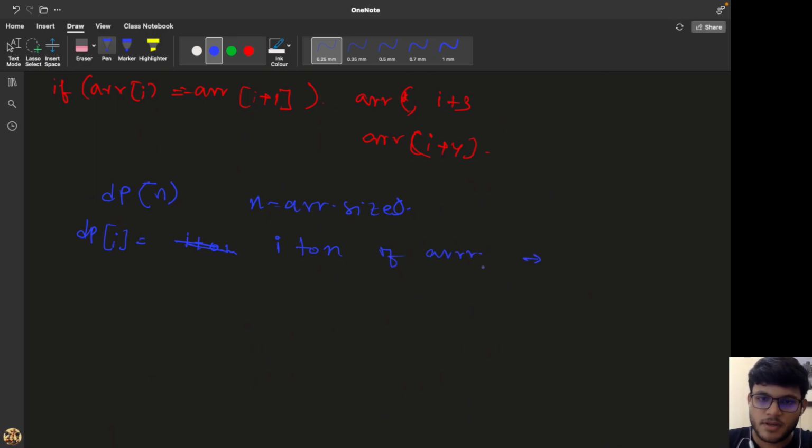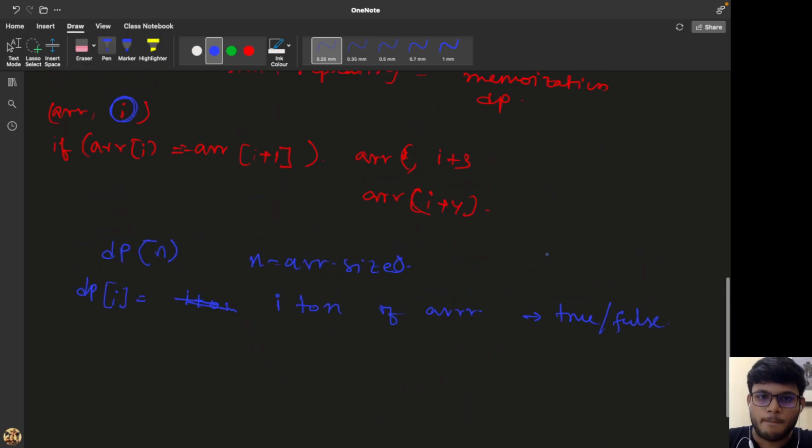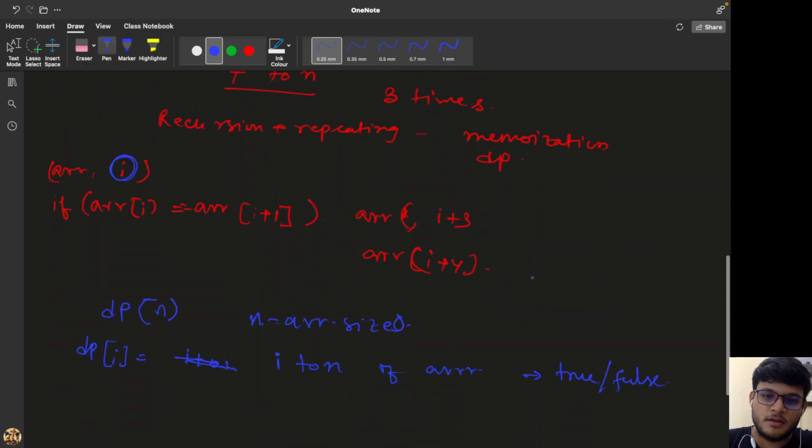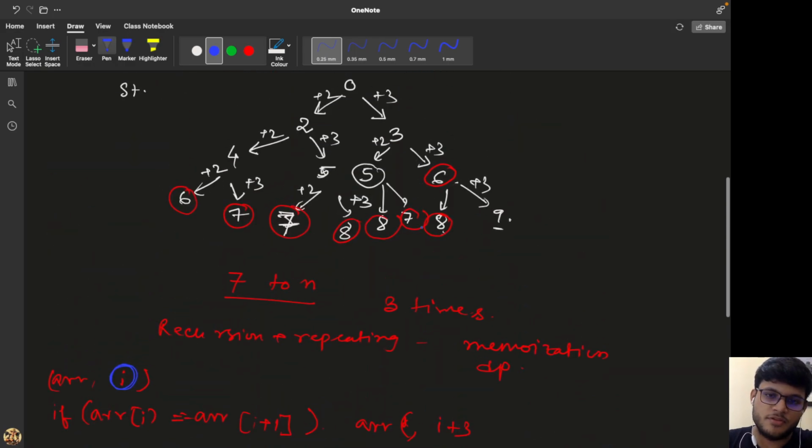So for this subarray, if we can make some valid partitions or not, that will store true or false. In memoization, whenever we reach an index, we will first check whether the answer for that index is already calculated or not. If it is calculated, then return the calculated result. If not calculated, then calculate it.